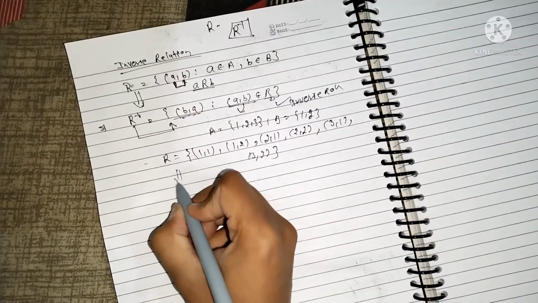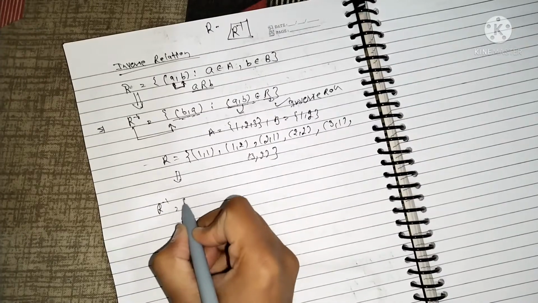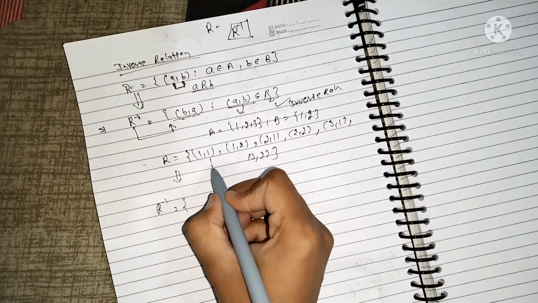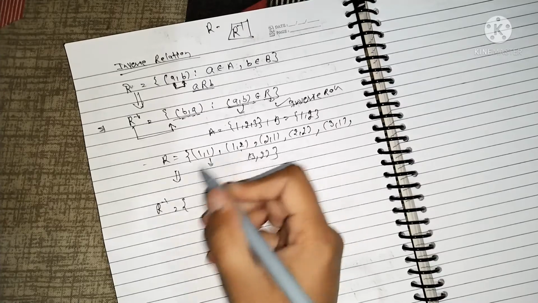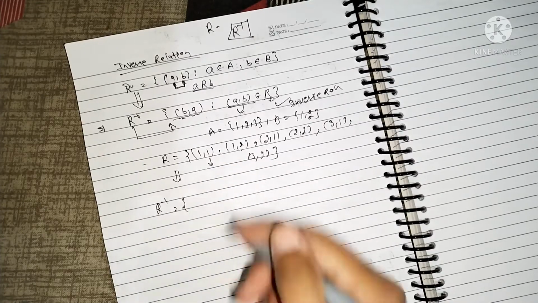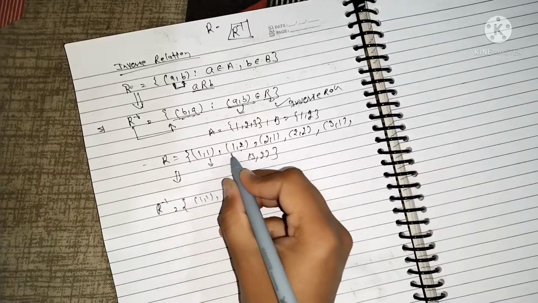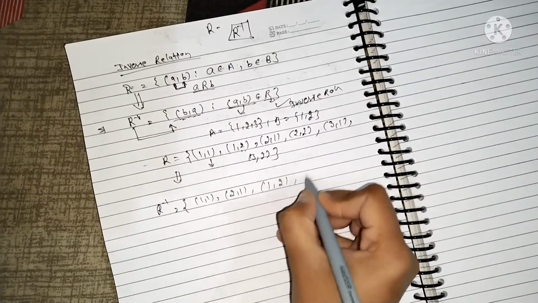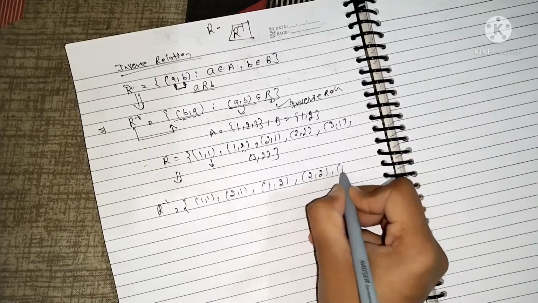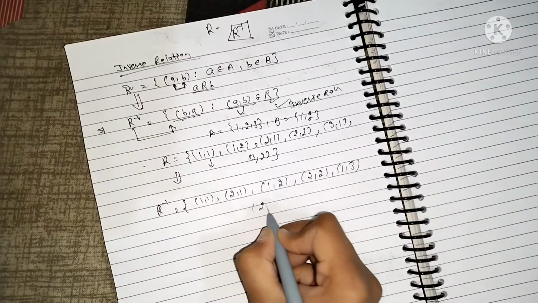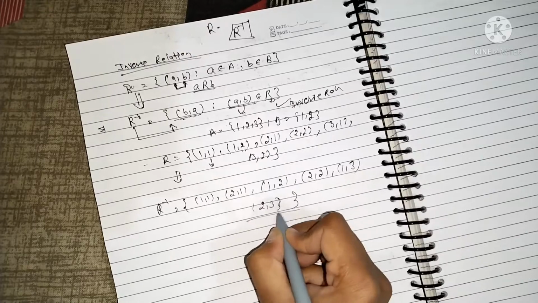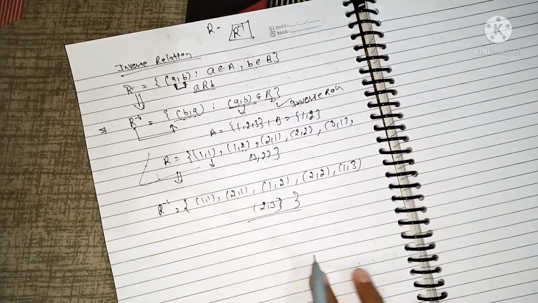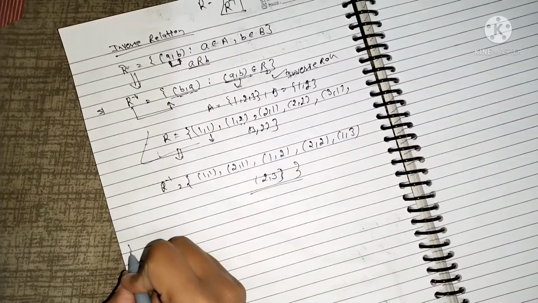Corresponding to this one we can always find R inverse, and R inverse is the reverse order of this. So R inverse has the element (1,1). The reverse of (1,2) is (2,1). The reverse of (2,1) is (1,2), then (2,2), and (1,3) and (2,3). So this is the R inverse corresponding to the given R. So this is our inverse relation.